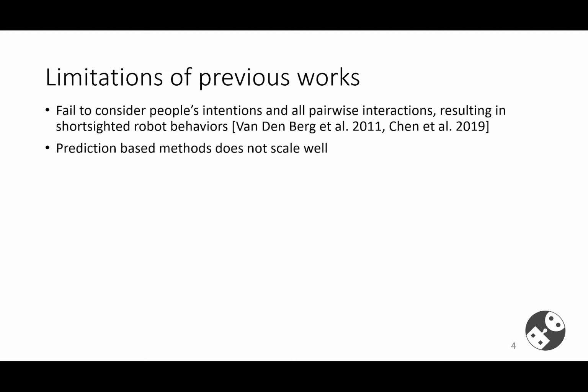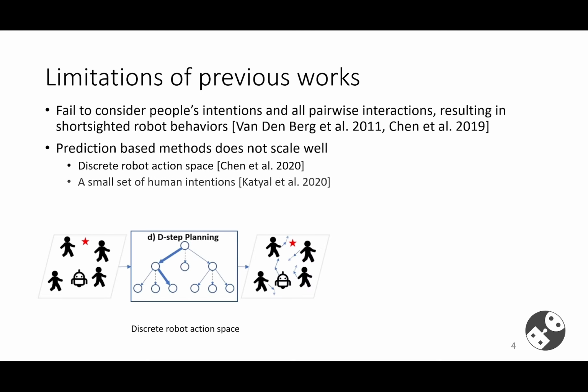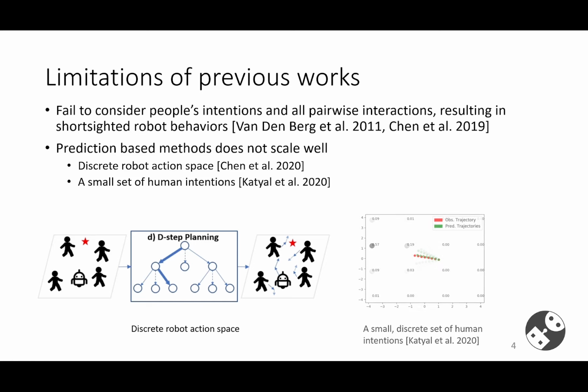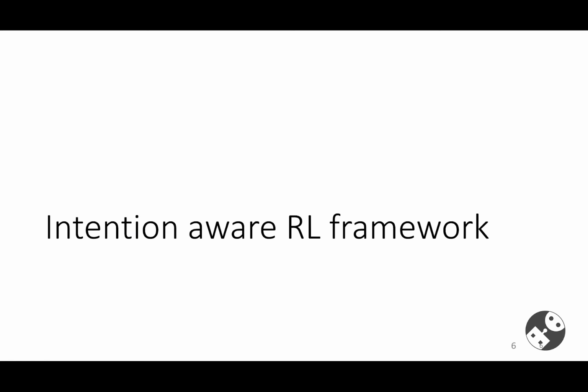To deal with this issue, some methods have considered the prediction of human trajectories. However, they are usually constrained in discrete robot action space, or only consider a small and finite set of human intentions. We propose an intention-aware RL framework, which incorporates human trajectory prediction into a proactive robot decision-making process.